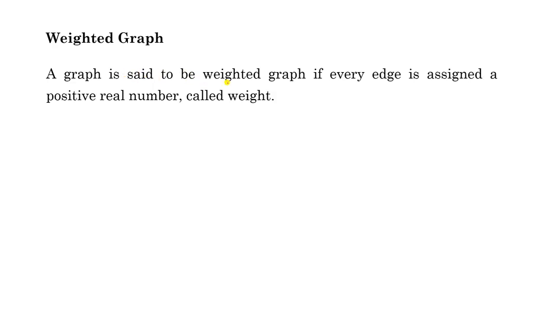Weighted graph. A graph is said to be a weighted graph if every edge is assigned a positive real number called a weight. For example, look at this graph. Suppose this is A, B, C, D. Suppose these are places and there is a railway connectivity, or simply a route connectivity, between these two places, and the distance between AB is, for example, 4, this is 5, this is 3.